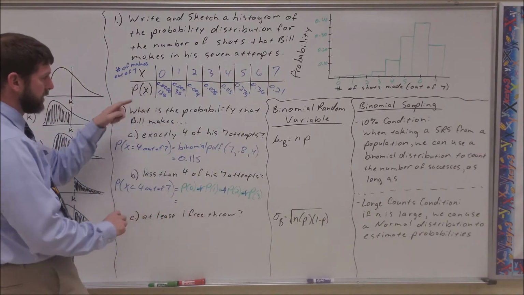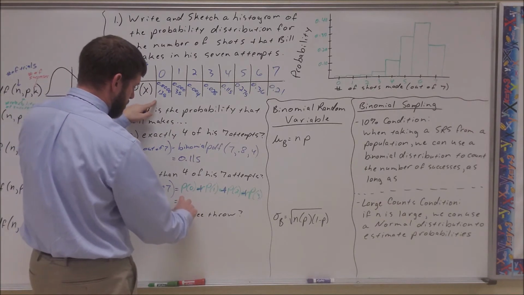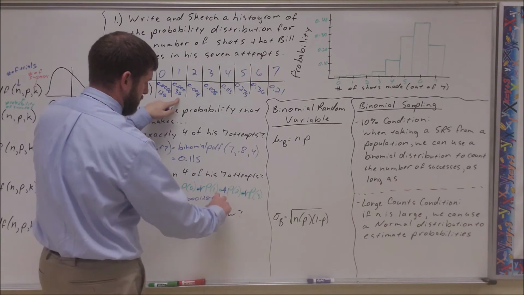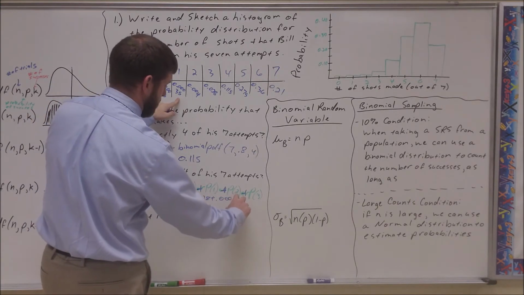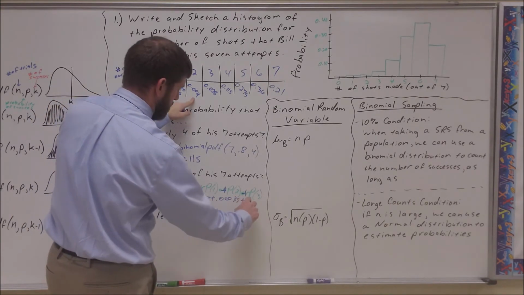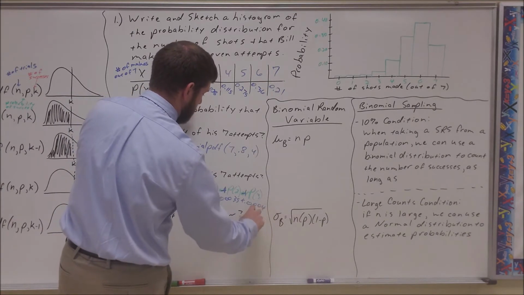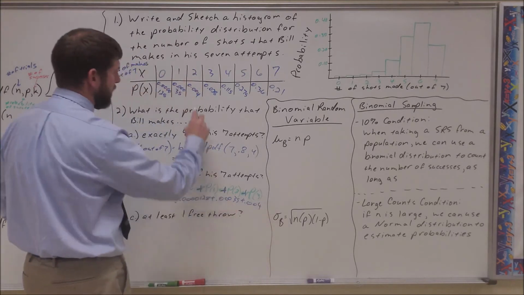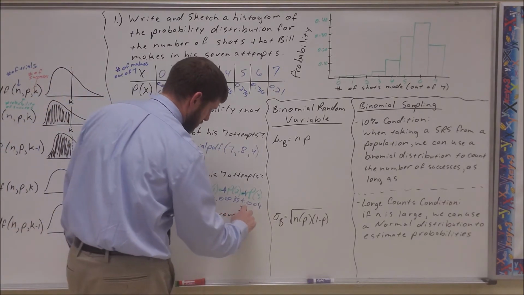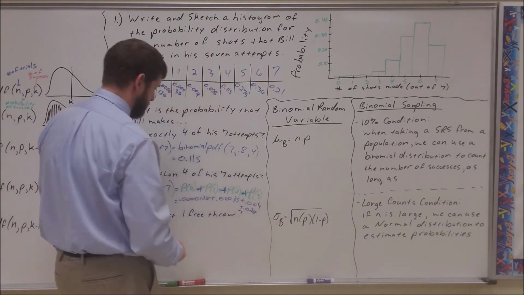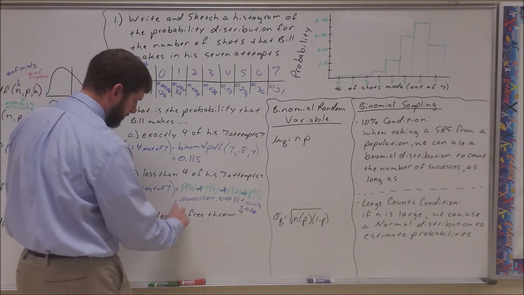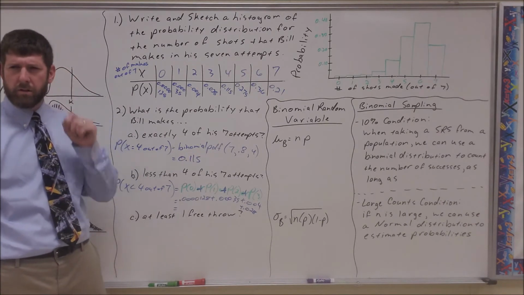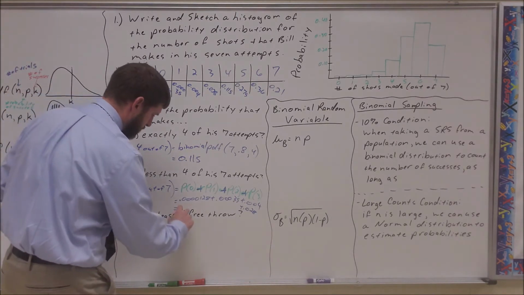We have those already: 0.000128, 0.00035, 0.004, and 0.028. When we do the calculation on all that, what does that add up to? 0.324.